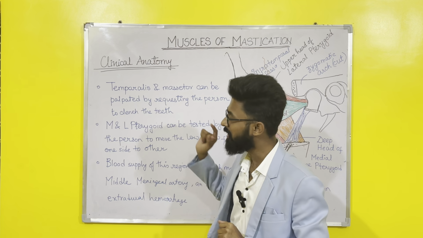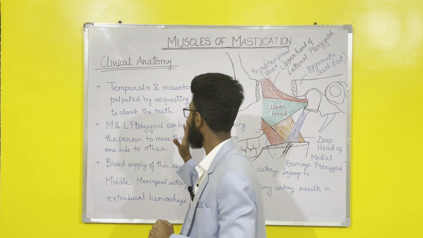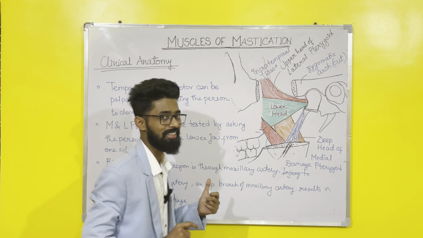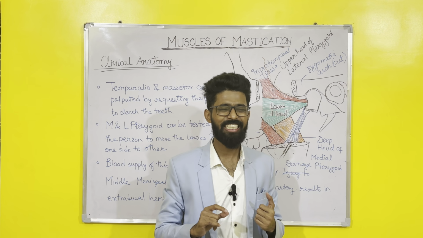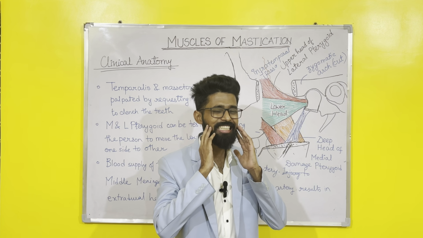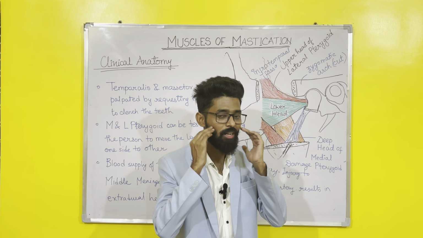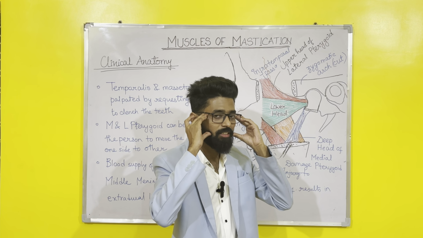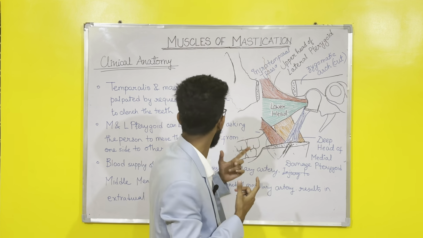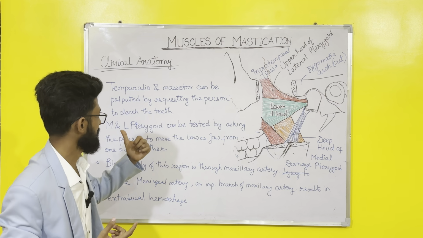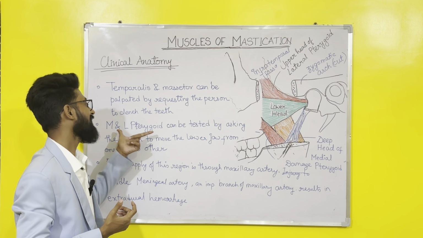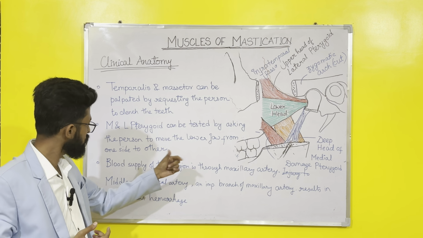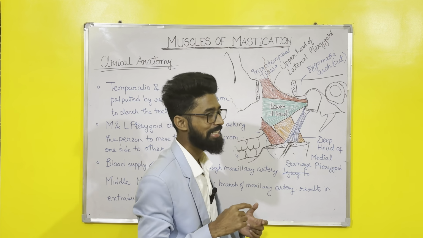Chalo, coming to clinical anatomy. So temporalis and masseter can be palpated by requesting the person to clench the teeth. This is clenching of teeth. If you clench your teeth, you can feel your masseter in the ramus portion and temporalis in the temporal fossa, in these 2 portions. Similarly, medial and lateral pterygoid can be tested by asking the person to move the lower jaw from one side to other side. Okay.